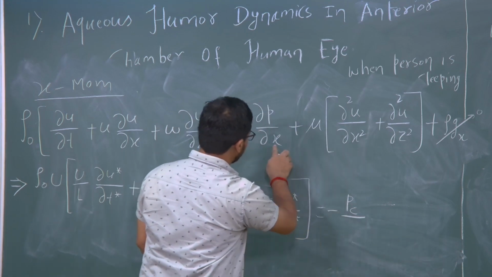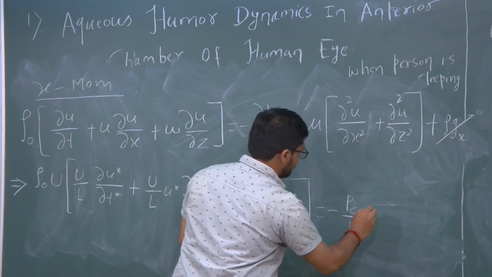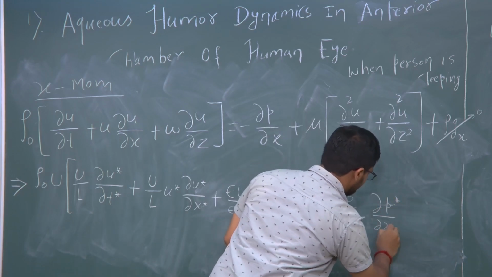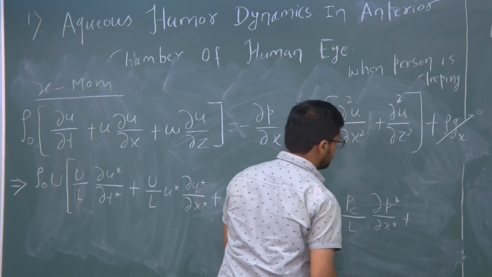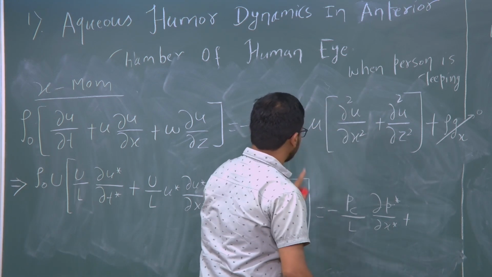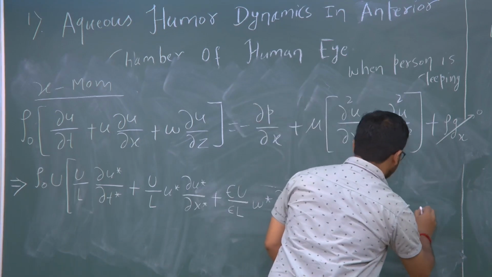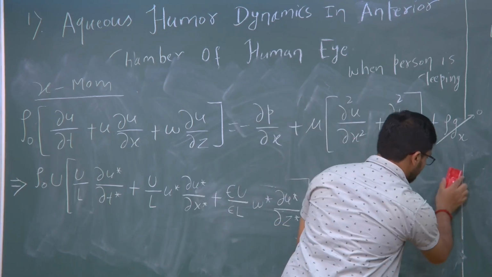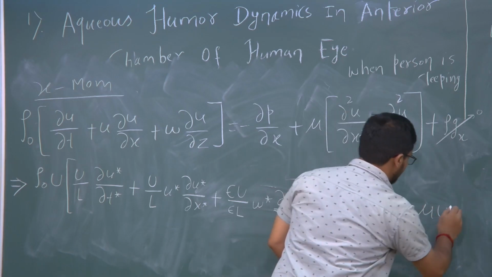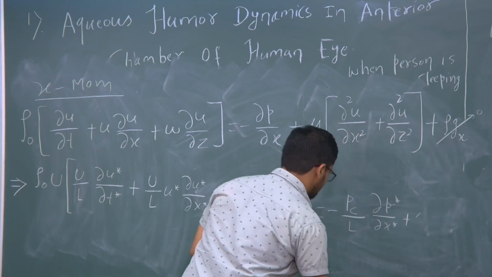So, P c for x it will come as L, it will be dou P star upon dou x star plus for u this again it will be u c which is capital U, and this will be, I will write here mu times u, and okay, let me write it down here.